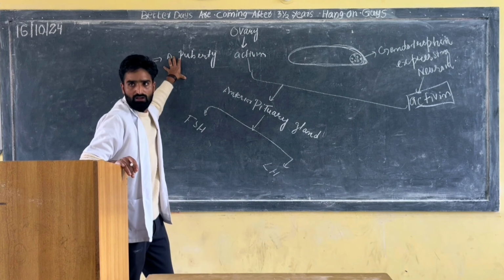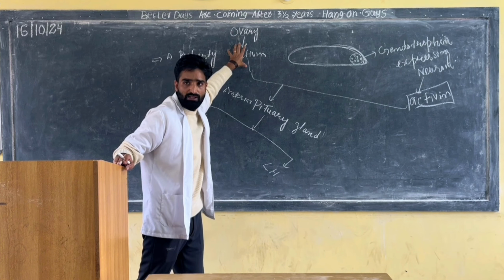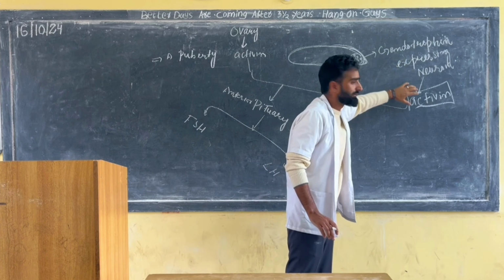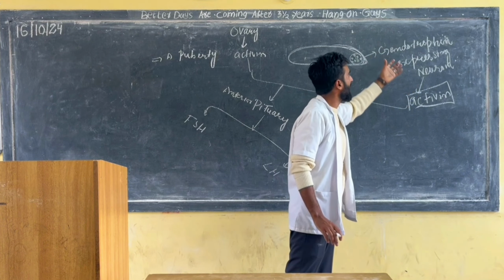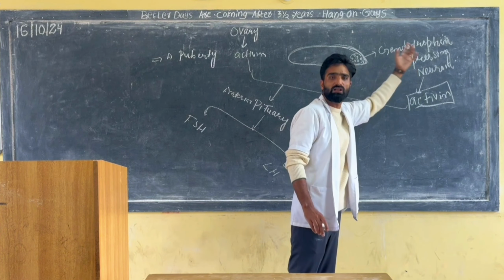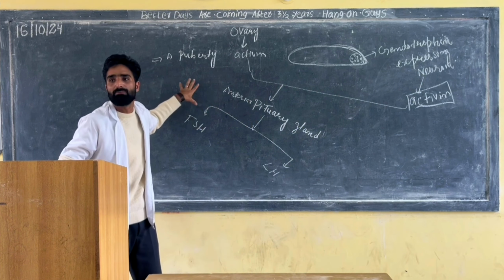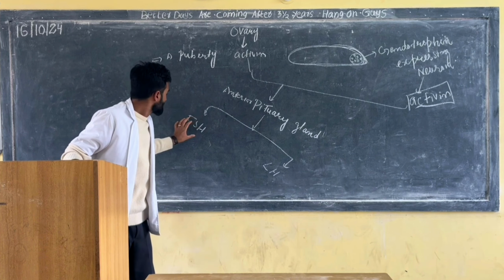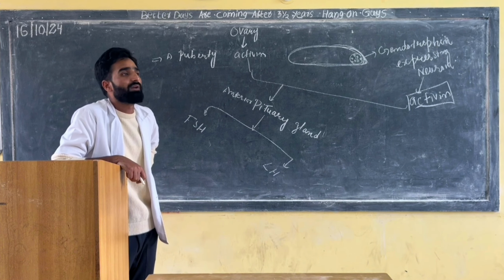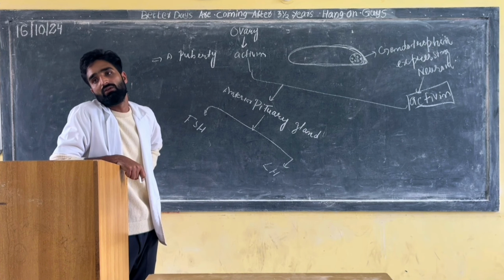At puberty, the two glands are there, the two organs are there. Ovary will secrete a hormone that is known as activin, and hypothalamus will also secrete activin, due to the presence of neurons known as gonadotropin expressing neurons. So they will secrete the activin. This activin acts on the anterior pituitary gland. So this anterior pituitary gland will secrete two hormones. How many hormones? FSH, follicle stimulating hormone, and luteinizing hormone.